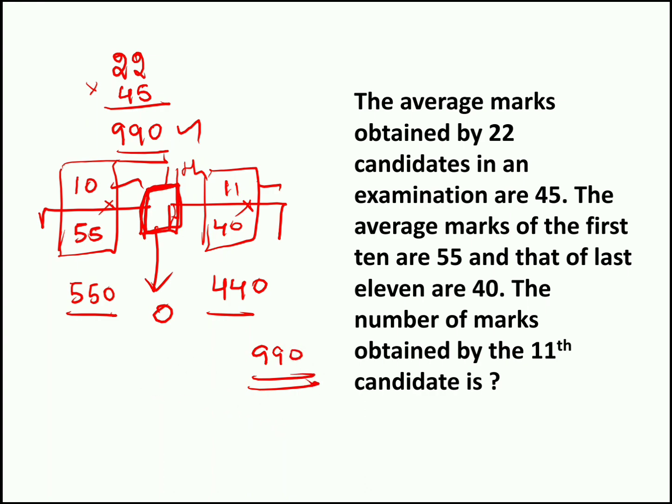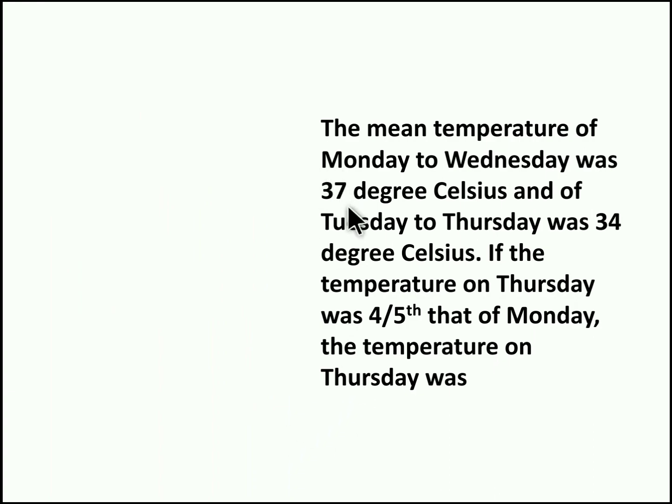Moving to question number 2. The mean temperature of Monday to Wednesday was 37 degrees Celsius and Tuesday to Thursday was 34 degrees Celsius. If the temperature on Thursday was 4/5 of that of Monday, the temperature of Thursday was dash. This type of question is quite popular in competitive examinations. What we have to do is write these statements in equation format. The mean temperature of Monday to Wednesday, Monday plus Tuesday plus Wednesday by 3, is 37 degrees Celsius.